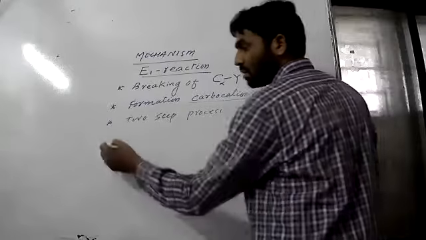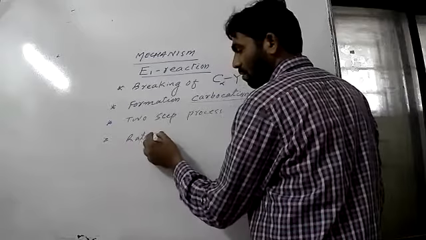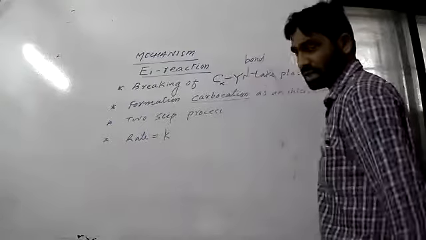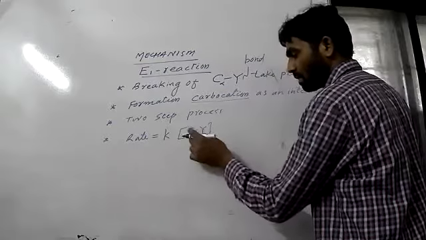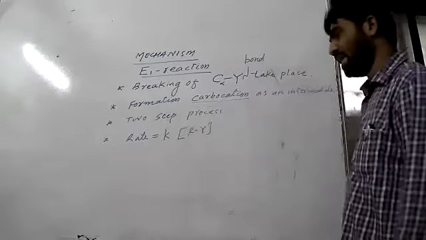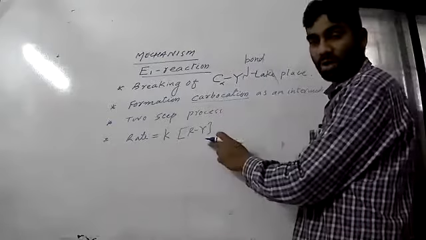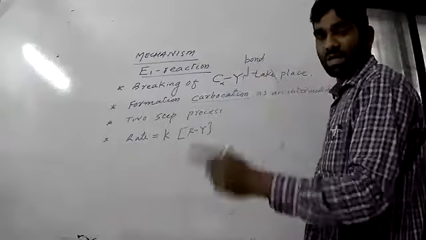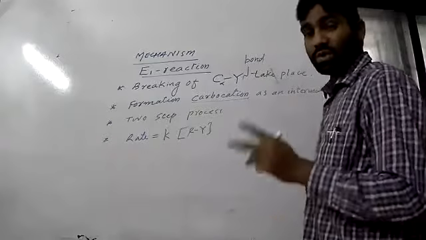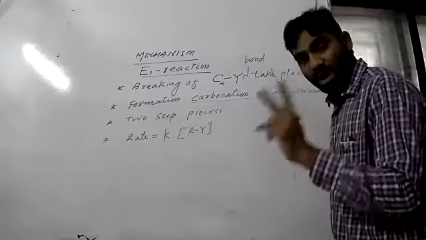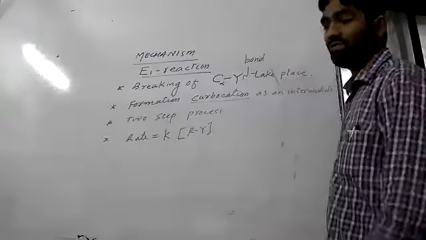What do you say about the rate? Rate depends on the concentration of only this substrate. Rate depends on only one reactant, only one participant. In E2, the rate depends on the concentration of two participants or two reactants. So these are the four important points.